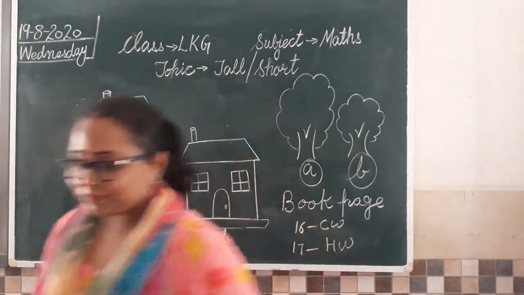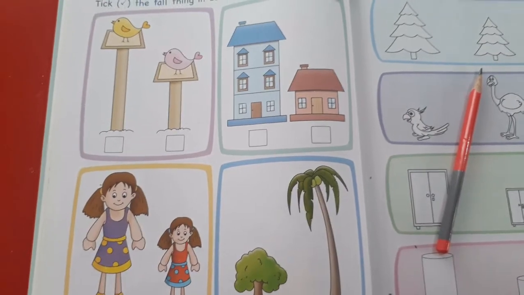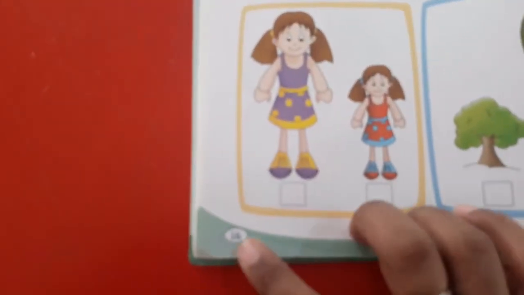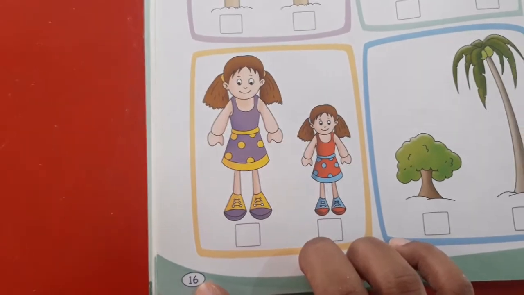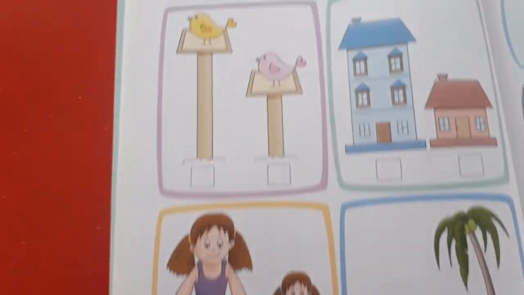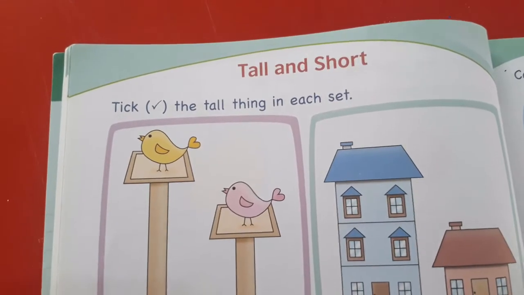Okay class? So class, now in your maths book, that is number book 1, you have to open page number 16. Clear? So open page number 16 and there you will find the topic tall and short.